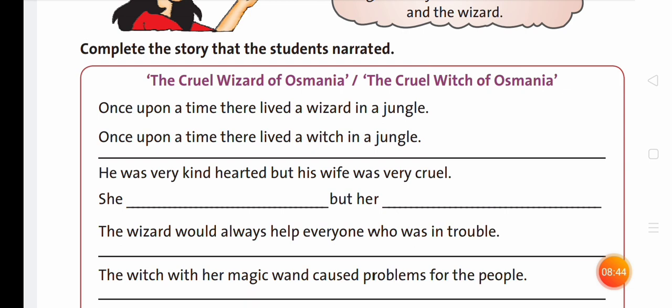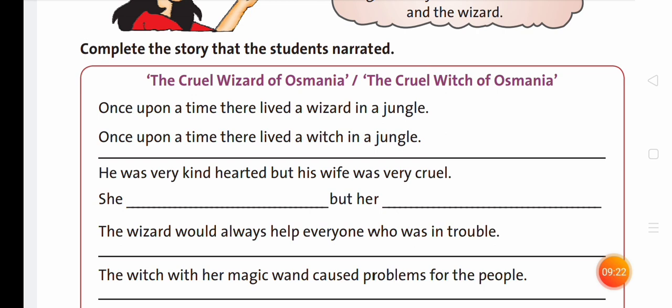Here you have to change to the opposite gender. I am reading both lines one by one. You will understand carefully. Number 1.